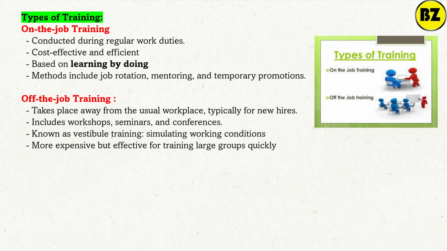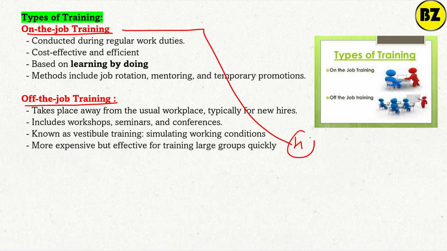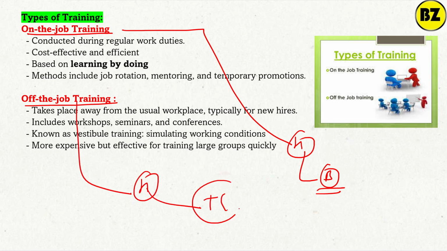Next there are the types of training. It's very simple. There are only two types of training we can have. First is on-job training and second is off-job training. On-job means you are hired, you are directly sent to the branch for the work and there you will be trained. That is simply on-job training. Off-job means you are hired, you are sent to the training center, then after the training you are sent to the bank. Simply that is off-job training.